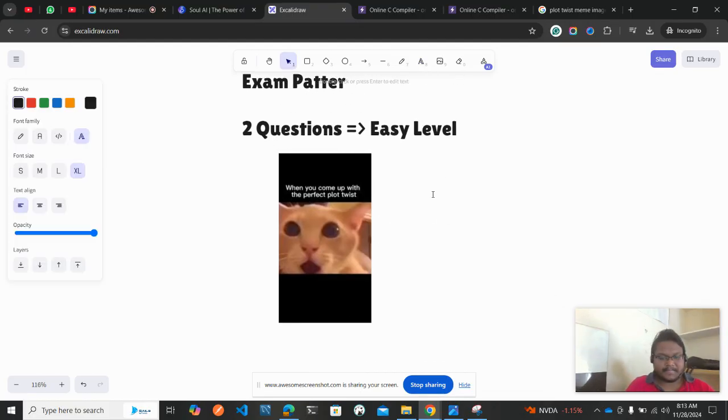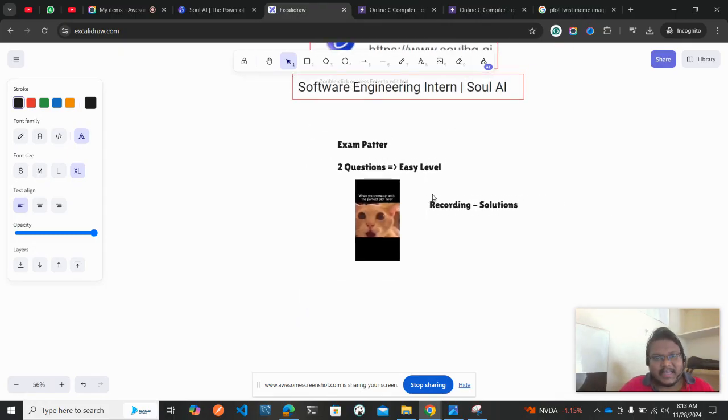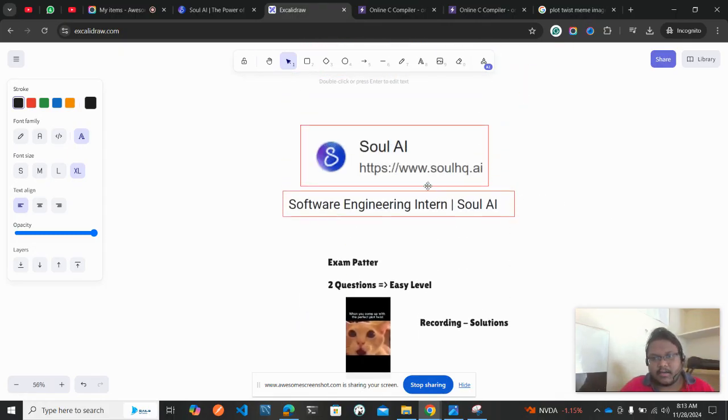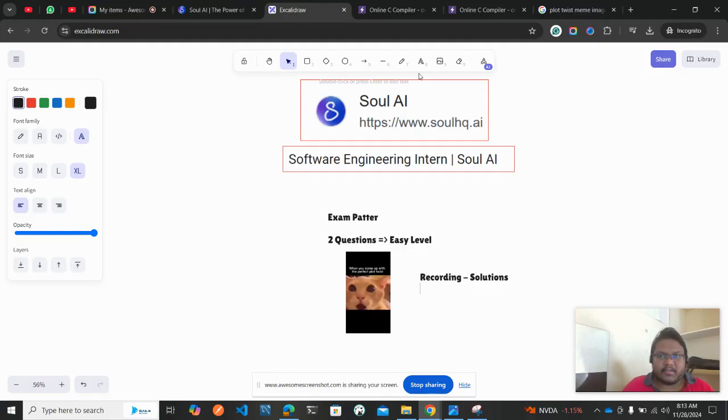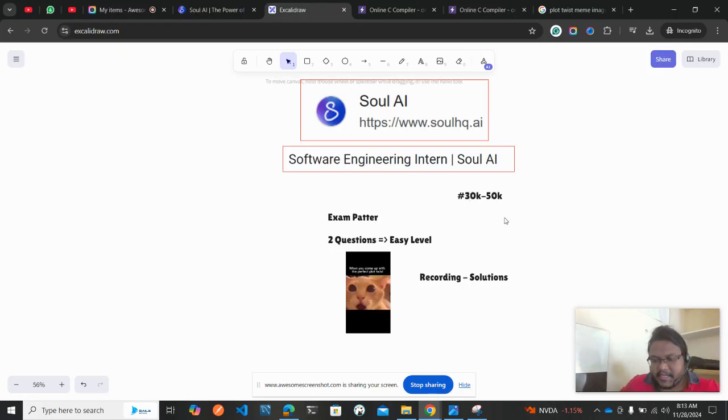Let me write it here: recording solutions is a pilot twist. Okay, so that's the thing, guys. Very easy questions, and you'll be getting a stipend of 30 to 50k for the internship. You'll get two questions which are sort of easy level, and then you need to record your solutions by the end of the coding round.